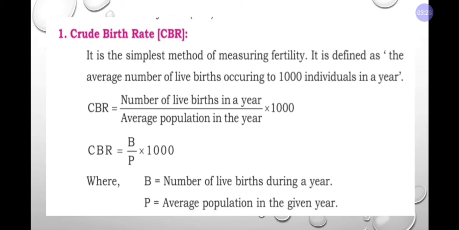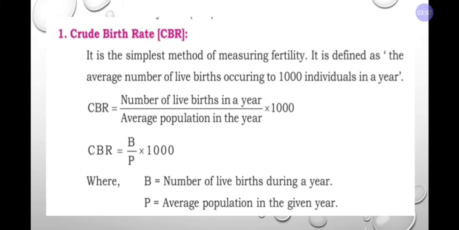First, crude birth rate. Meaning, it is the simplest method of measuring fertility. It is the first basic one, where we will take it randomly. We are not going to take age specific or anything. It is defined as the average number of live births occurring to 1,000 individuals in a year.